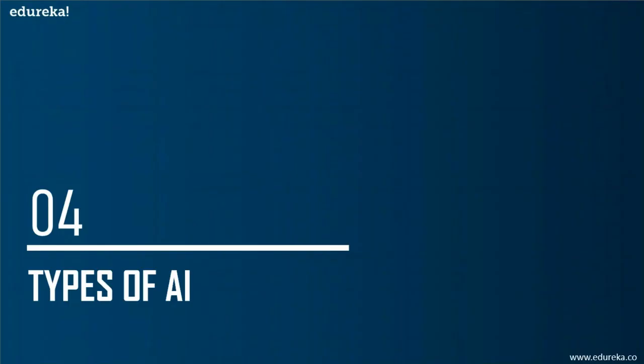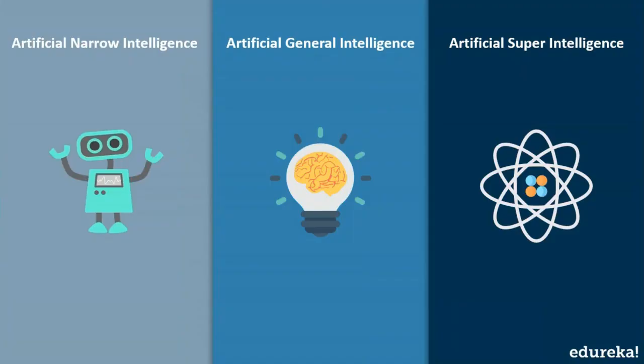Now let's discuss the different types of AI. So AI is divided into three different evolutionary stages, or you can say that there are three stages of artificial intelligence. First, we have artificial narrow intelligence, followed by artificial general intelligence, and that is followed by